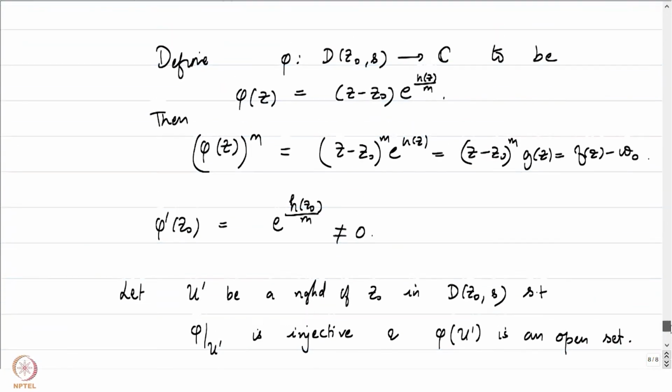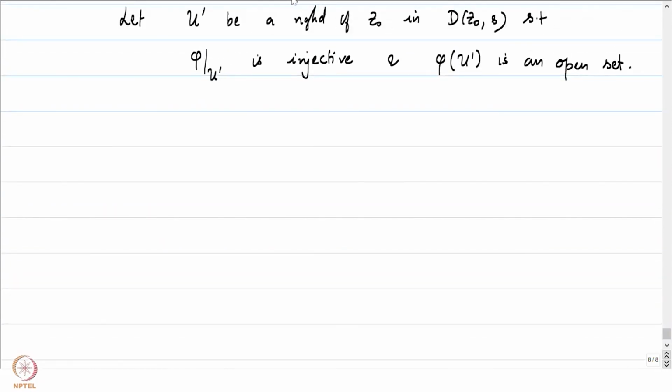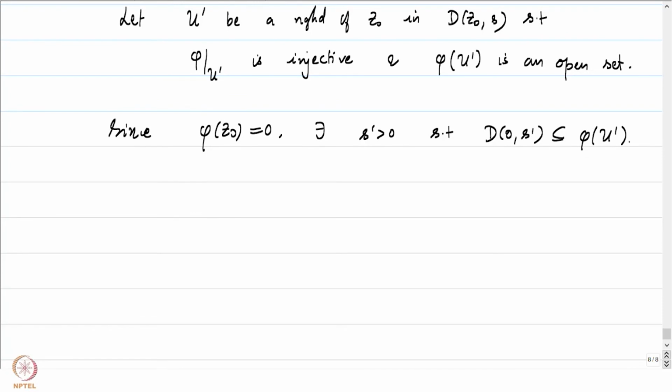By phi. Our definition of phi is such that z0 is mapped to 0. So, in particular, since phi of z0 is equal to 0, we can now use the fact that phi of u prime is open. There exists some, well, I am running short of notations, s prime greater than 0 such that D(0, s prime) is contained in phi of u prime.